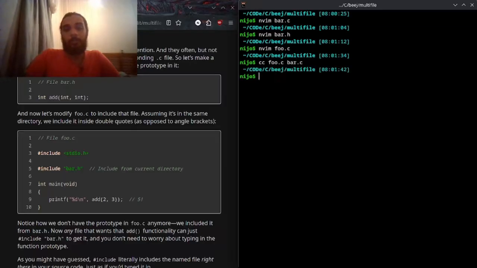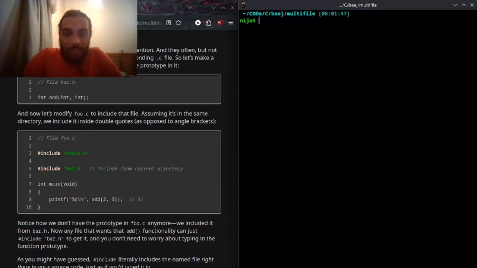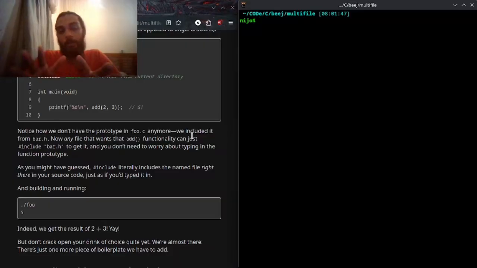Foo.c, bar.c, and do that. There you go. Clear. There you go. Notice how we don't have the prototype in foo.c anymore. We include it from bar.h. Now any file that wants that added functionality can just include bar.h to get it, and you don't need to worry about typing in the function prototype.